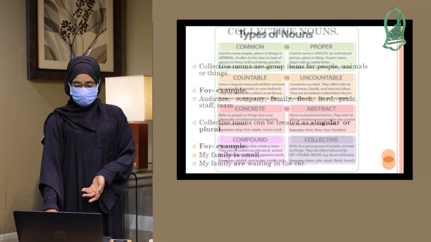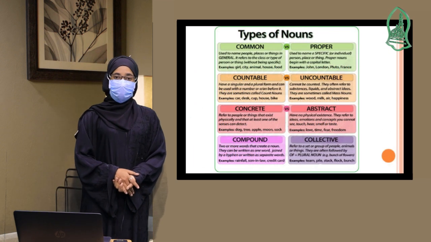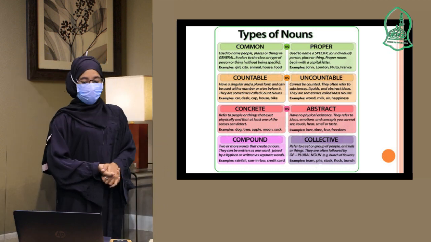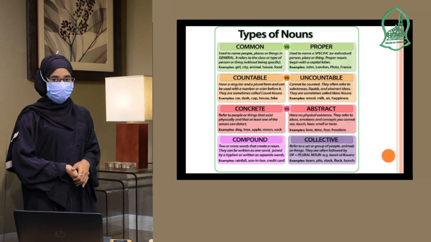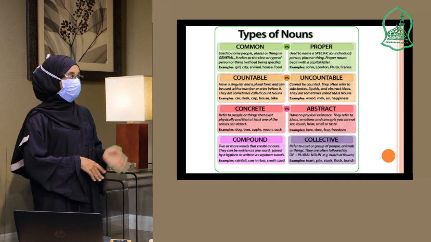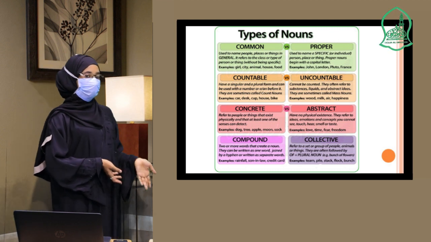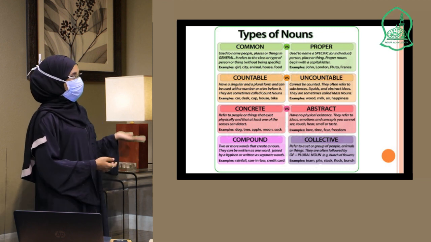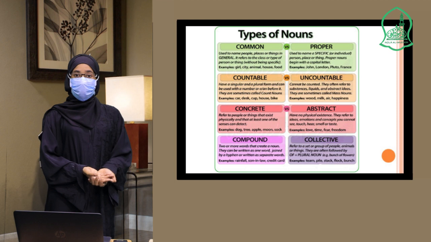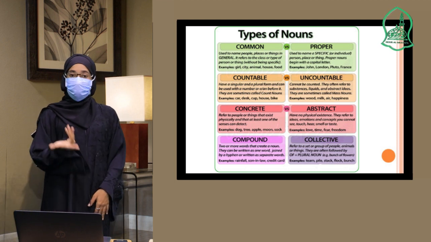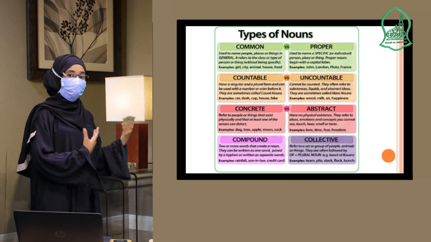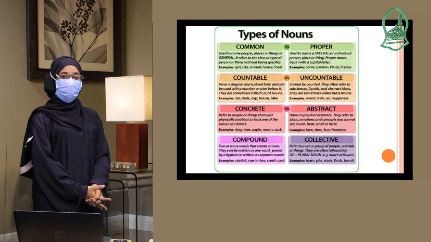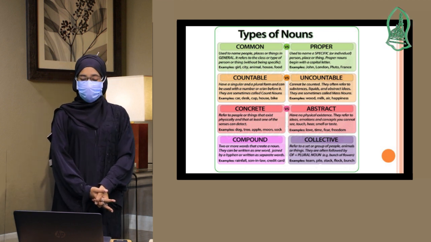We have talked about types of nouns and the meaning of noun in general. Now we can see here the summary of the types of nouns. We have common nouns versus proper nouns. These are going together. Common nouns, as we have said, are in general, but proper nouns are specific names. Countable and uncountable. Countable, things that we can count, but uncountable, things that we cannot count. We also have concrete and abstract. Concrete are those nouns that we can touch and see. It's the opposite of abstract nouns. Abstract nouns, we cannot see and touch. We can just feel them.